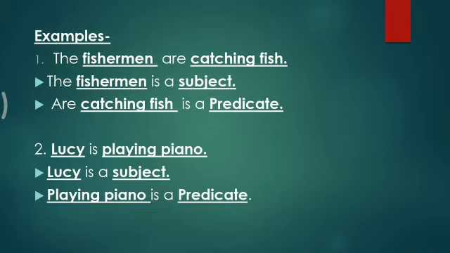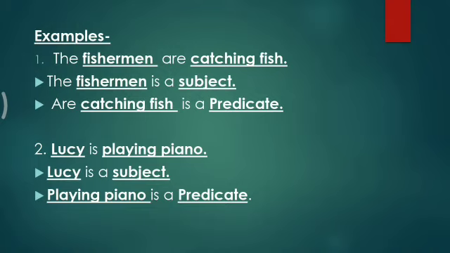They are catching fish. So the predicate is what is spoken about the subject. Fishermen, by the name you can know that it is a person, that is a subject, and what is told about the subject is the predicate.